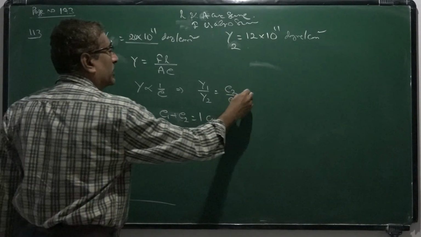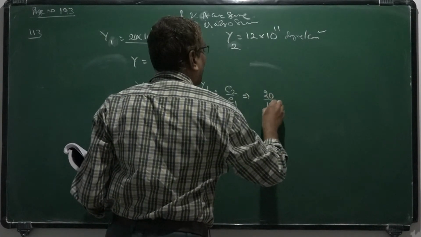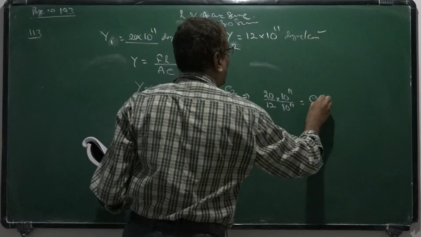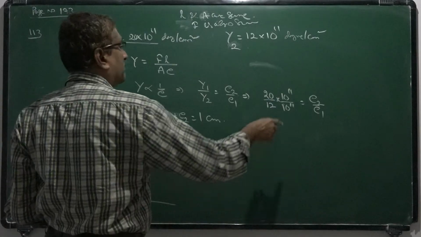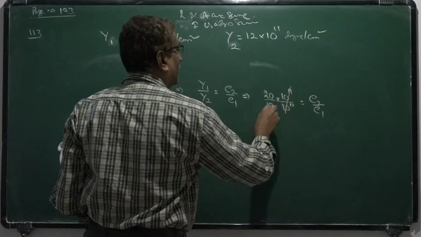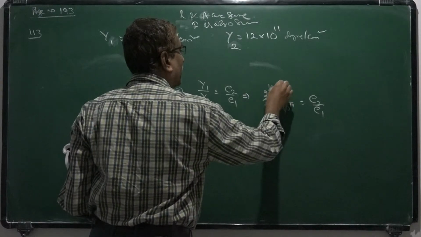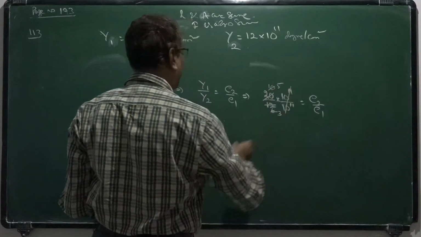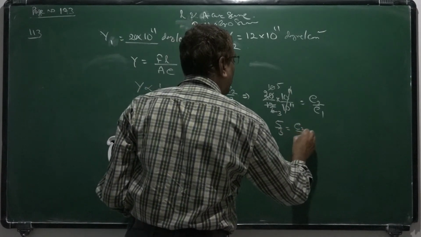So from this condition we have 20 by 12 into 10 power 11 by 10 power 11 is equal to E2 by E1. So it is cancelled, 10 by 6, that is 5 by 3. So 5 by 3 is equal to E2 by E1.